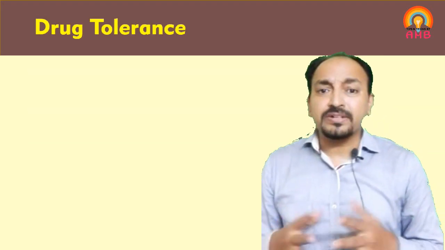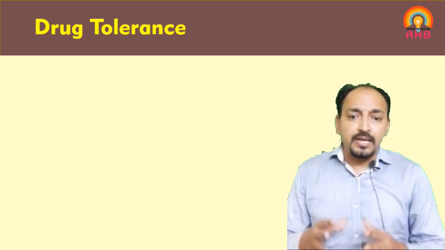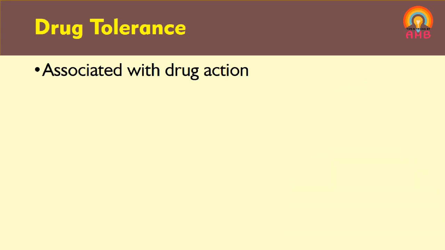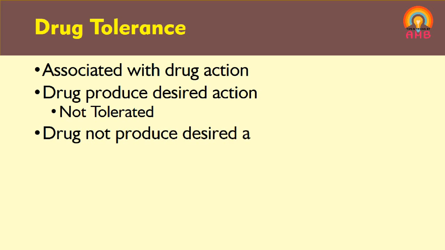So what is drug tolerance? When we consider tolerance in relation with drug, it is associated with the action of the drug or effect of the drug. If the drug produces the desired effect or action, the drug is not tolerated in that person. So if action is produced, the drug is not tolerated in that person. And if the drug does not produce the desired effect, then we can say that the drug is tolerated in that person. So if we are not getting the effect, we can say that that individual has tolerance against that drug.